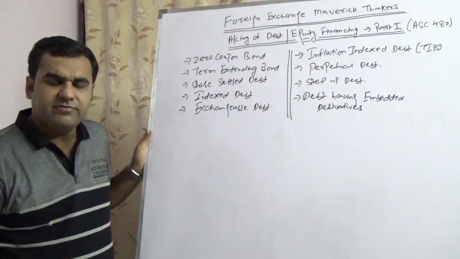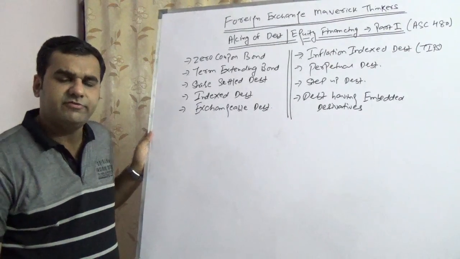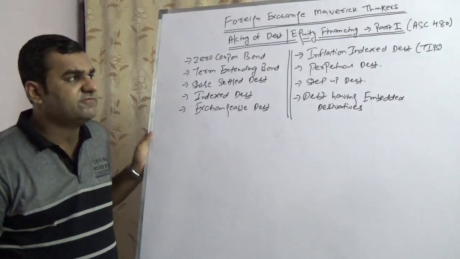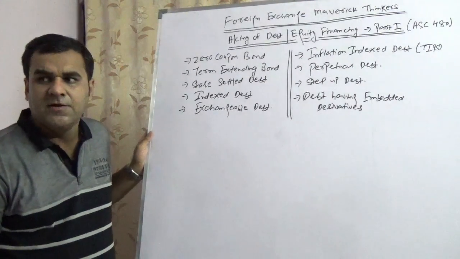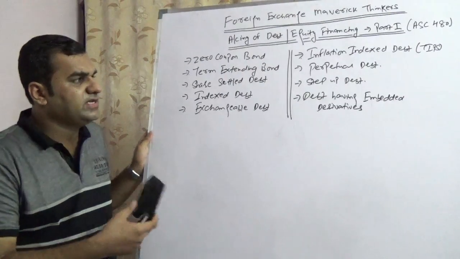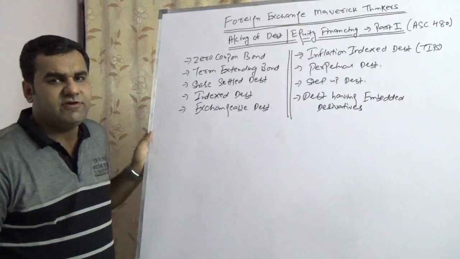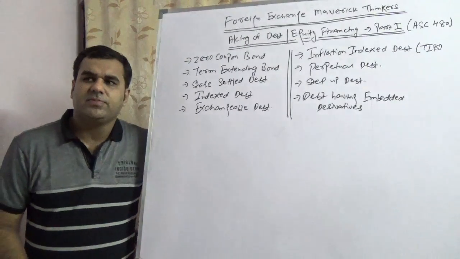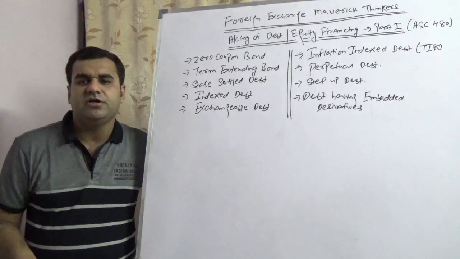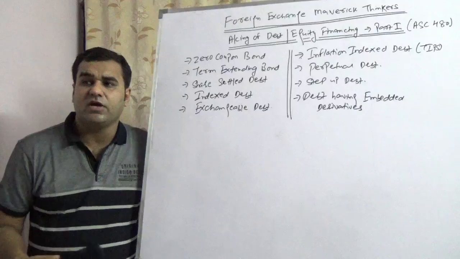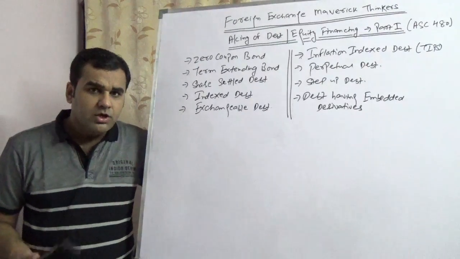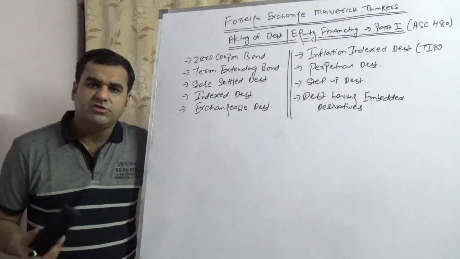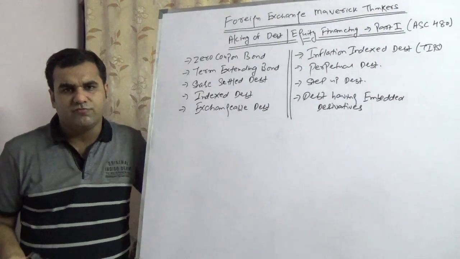Moving on, I would like to stress that this is part 1 of the series, wherein I am going to introduce you to the various kinds of debt. We would have 5 parts. The first part is going to be the intro. In the second part I will introduce you to the 3 types of convertibles. Today we are not going to speak about convertibles, but in part 2 we are going to speak about convertibles, and so on and so forth.